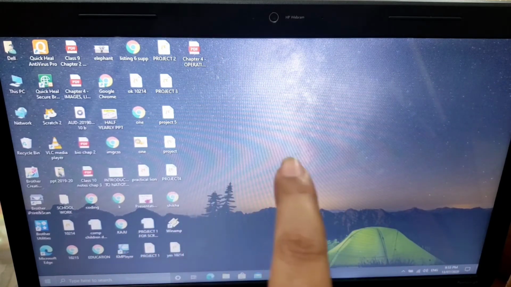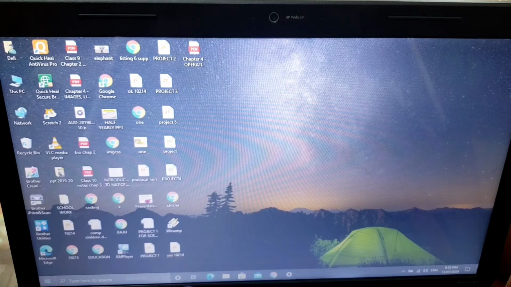This screen is called desktop. What is it called? Desktop. Here you can see that there are some icons. Could you see that? These small pictures along with the text written. These are called your icons.